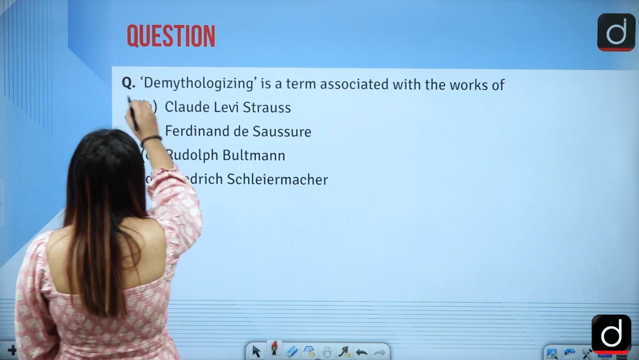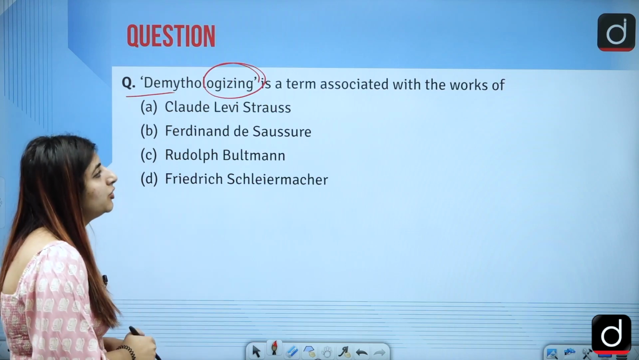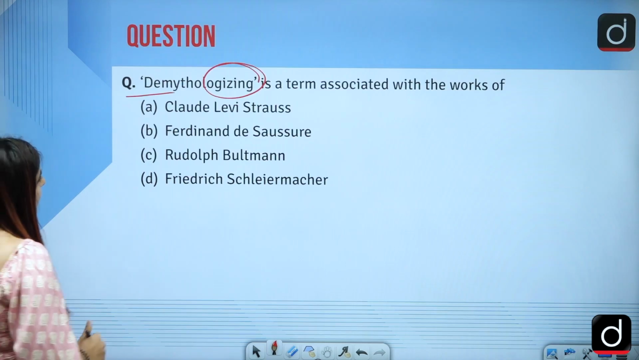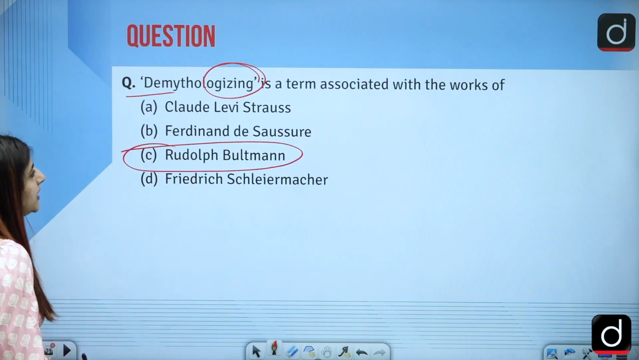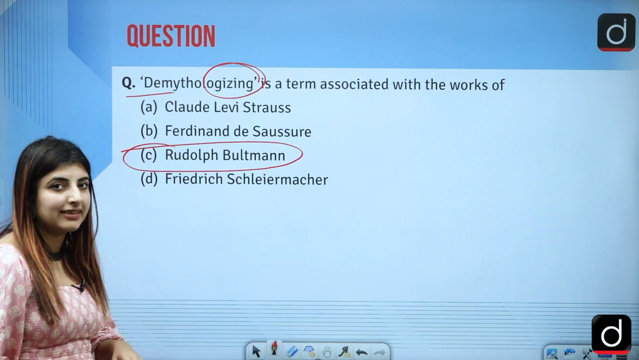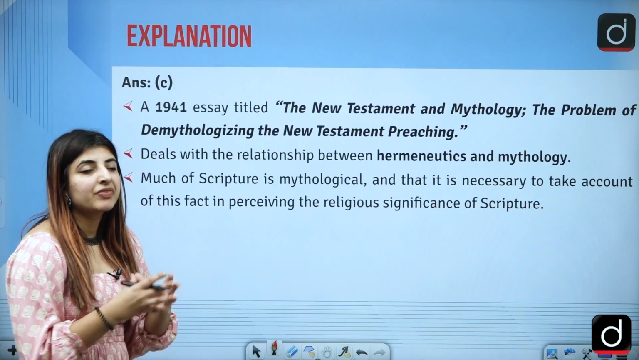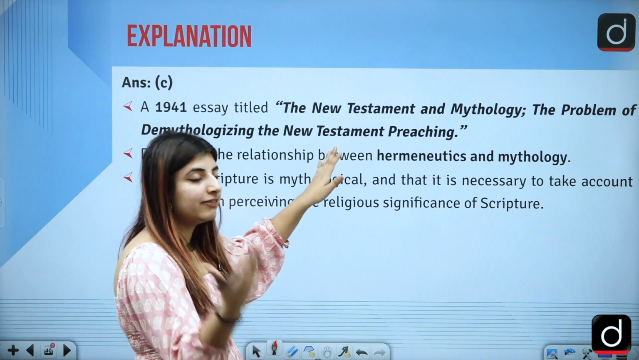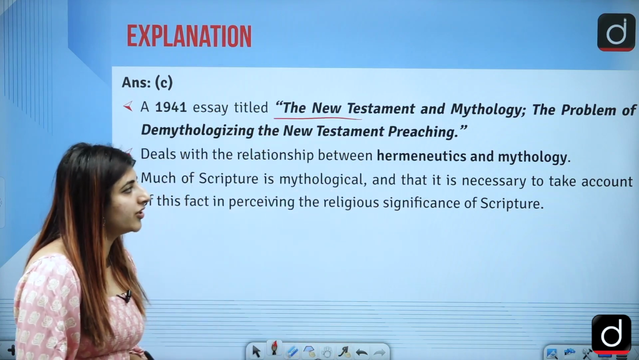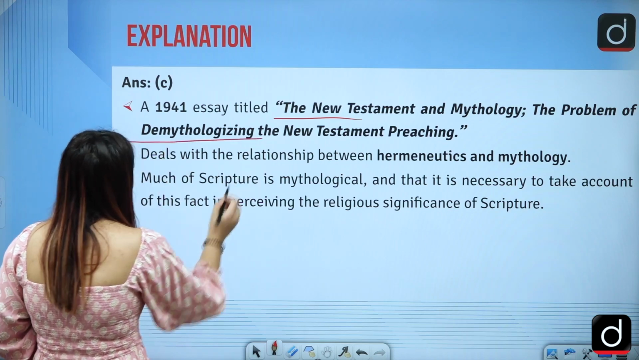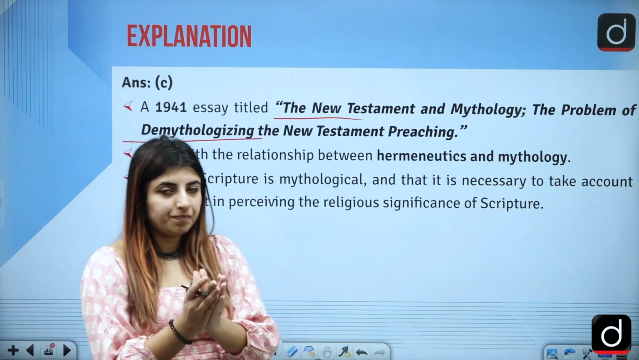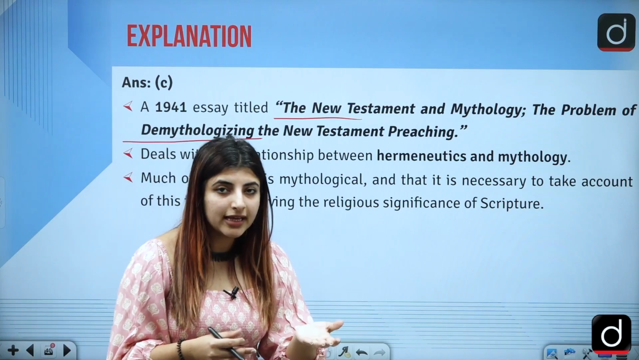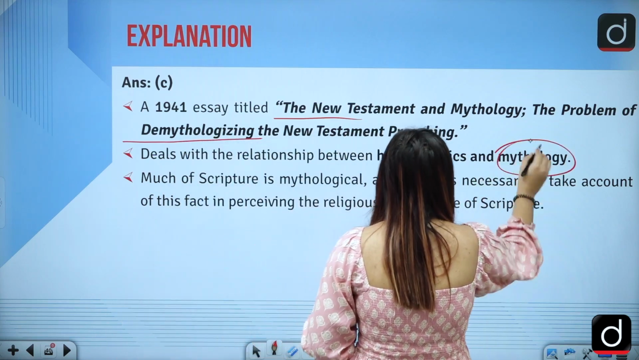Next is demythologizing, right, a term associated with the works of whom? The answer is option C. It is Rudolf Bultmann who is associated with this term of demythologizing. Now, what do we mean by it, and where does he give us this term? The term was given in the book The New Testament and Mythology: The Problem of Demythologizing the New Testament Preaching. So Rudolf Bultmann was someone who was trying to draw a connection between hermeneutics and mythology,